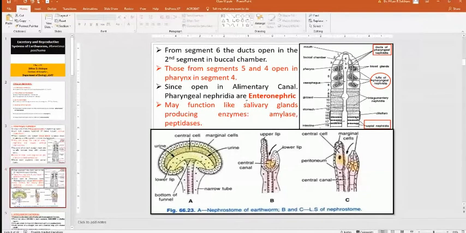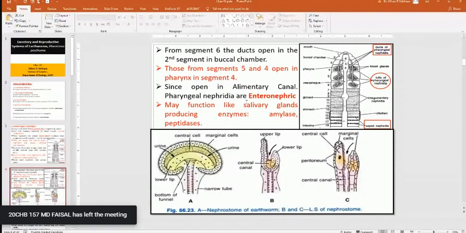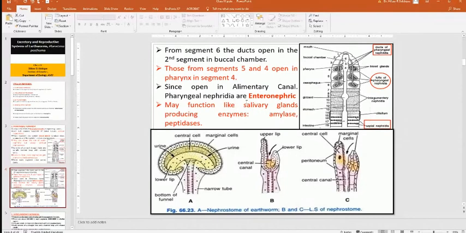So they are also called enteronephric nephridia, as I told you earlier, as well as pharyngeal nephridia. But when you divide them based on the exit of the nephridia, you can divide into enteronephric and exonephric. Those that open outside the body are exonephric. Those that open inside the body are enteronephric. Pharyngeal nephridia open inside the body, and they function like the salivary glands, producing enzymes like amylase and peptidase.